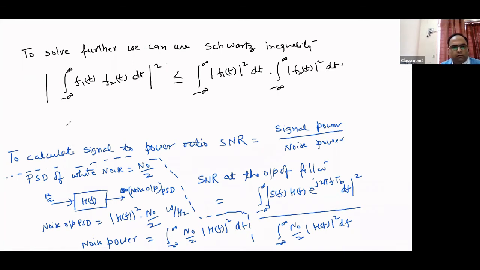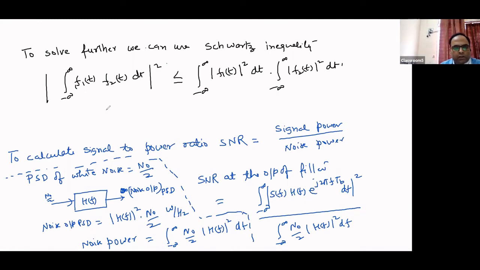So what it means is, if we have two time domain functions f1(t) and f2(t), and we integrate their product from minus infinity to infinity and take the mod square, then this whole value is always less than or equal to the separate mod square values, the integral of mod f1(t) squared dt times the integral of f2(t) squared dt.